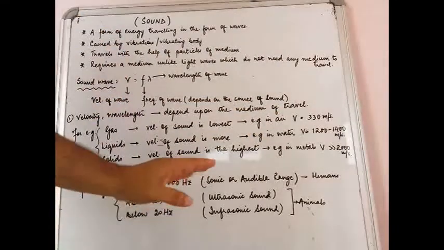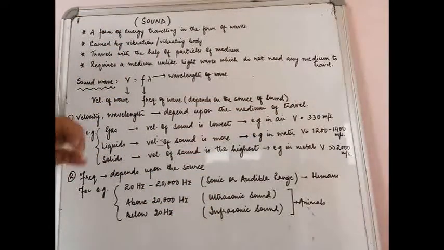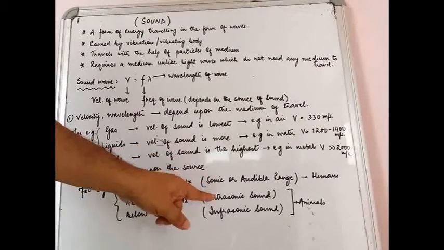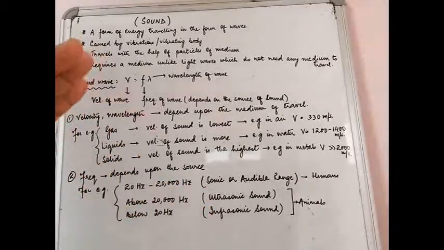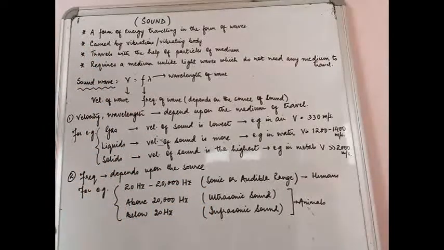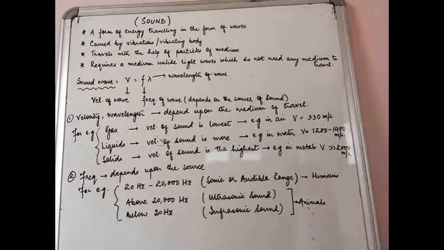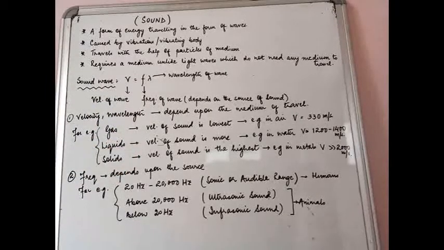So if the medium is air in all these three cases, the velocity of sound will be the same. Whereas you can only hear this sound, you can't hear these two sounds. That is not because of the velocity, that is because of the frequency difference. So based on the frequency, you have different classifications of sound waves.